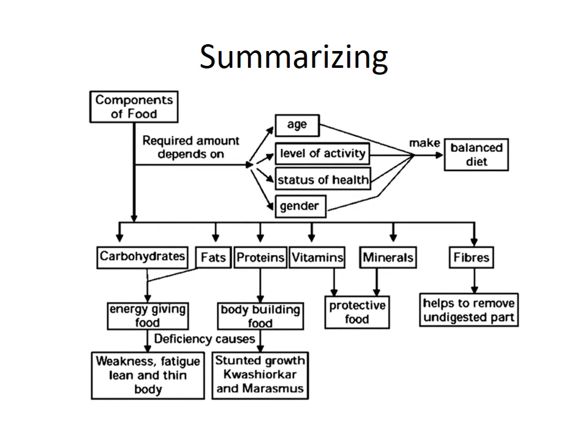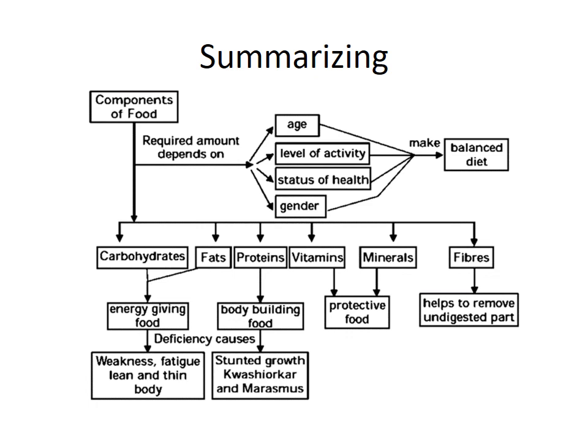This is the whole summary of this chapter, that different components of foods are required depending upon age, level of activity, your health and your gender, and depending upon all these factors, when we decide food, it makes it a balanced diet.